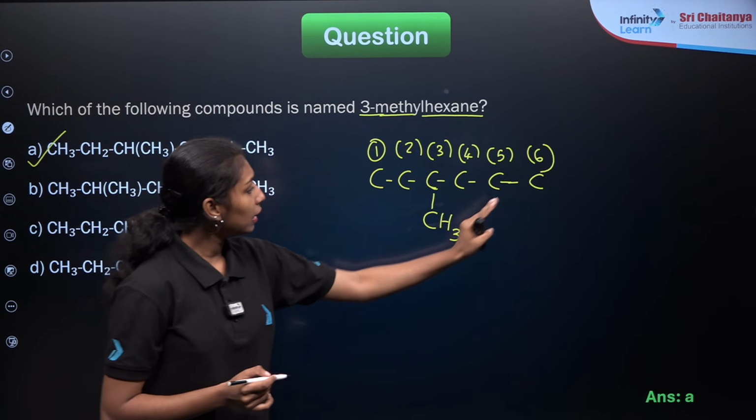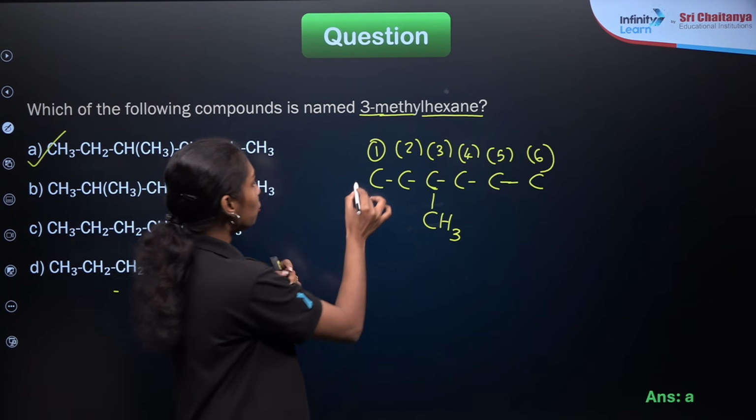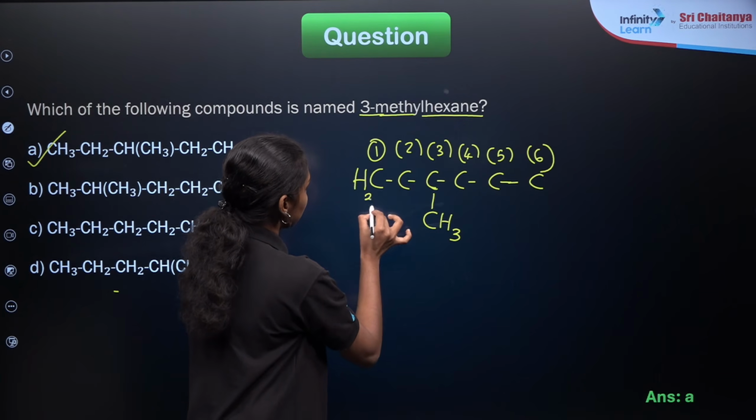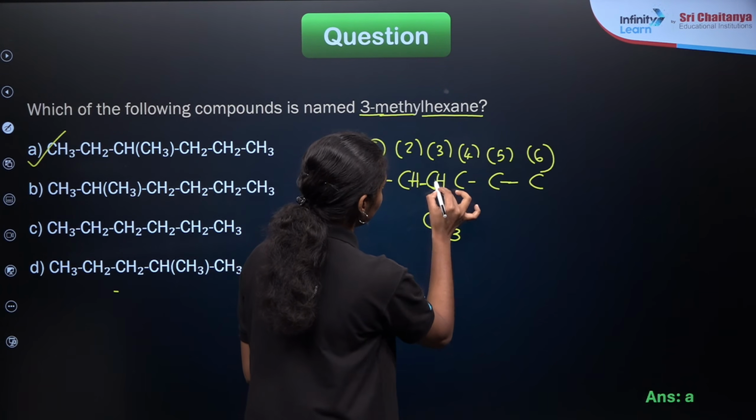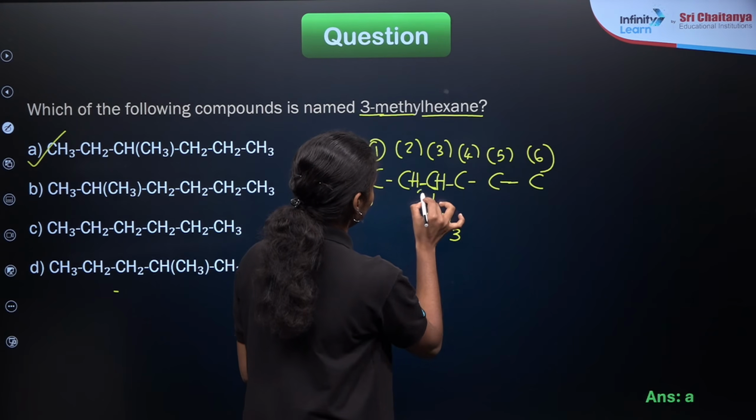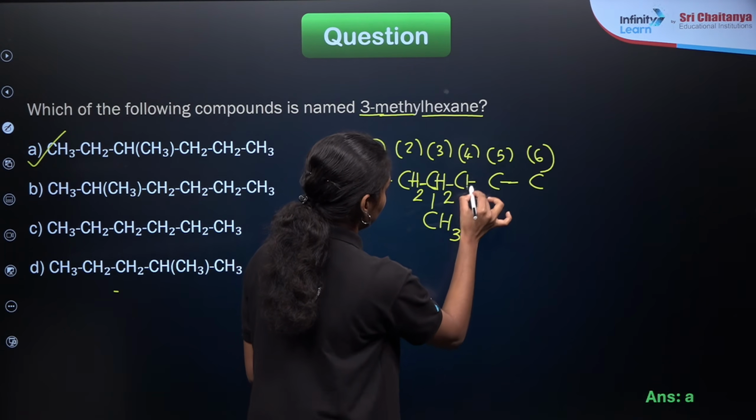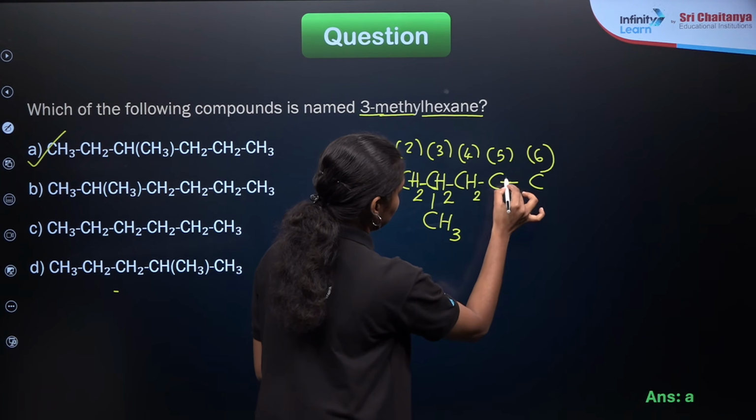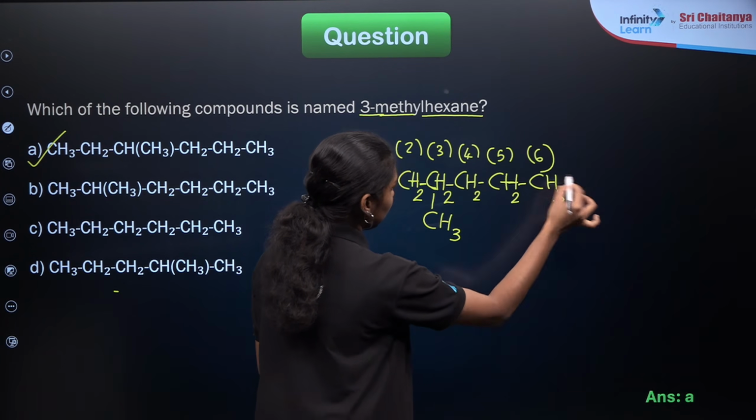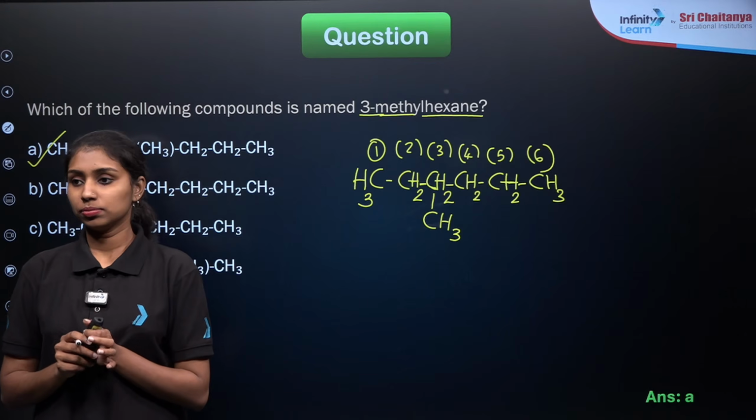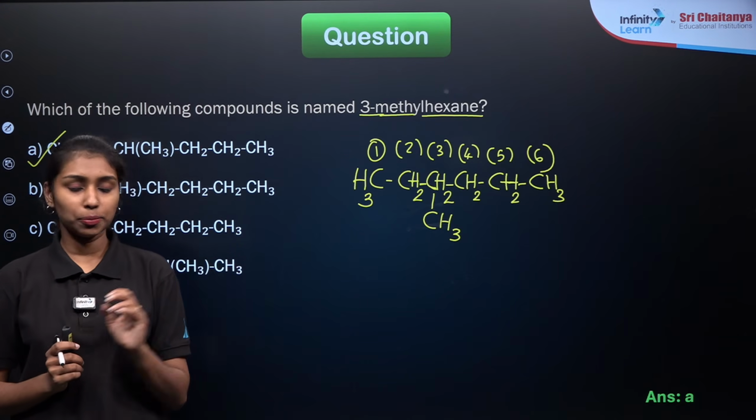So the branch is already done and the longest chain is also done. Now we need to focus on the remaining hydrogens. So CH3, CH, clear? Is that clear? Did you get the point?